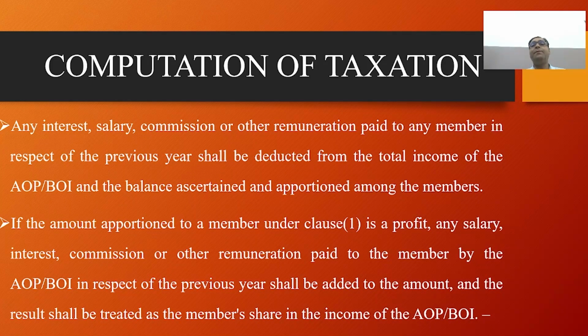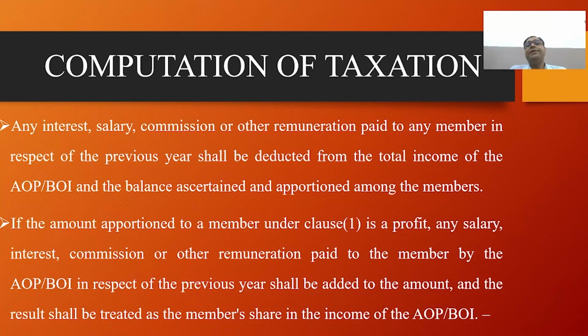If the amount apportioned to a member under clause 1 is a profit, any salary, interest, commission or other remuneration paid to the member by the AOP and BOI in respect of the previous year shall be added to the amount, and the result shall be treated as the member's share in the income of the AOP and BOI.